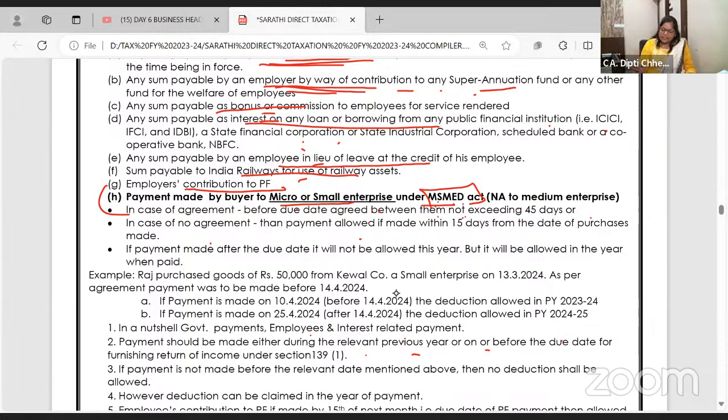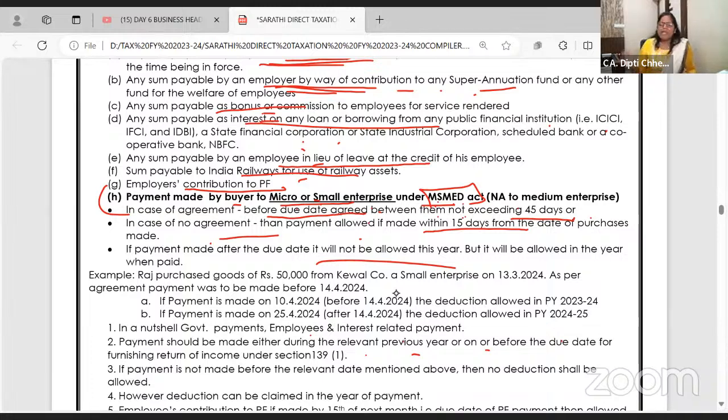Okay, so if there is an agreement, then I have to pay, I am a buyer, I am buying from MSME. So I have to pay before due date not exceeding 45 days. And if there is no agreement, I have to pay within 15 days. Then only that expenditure will be allowed.